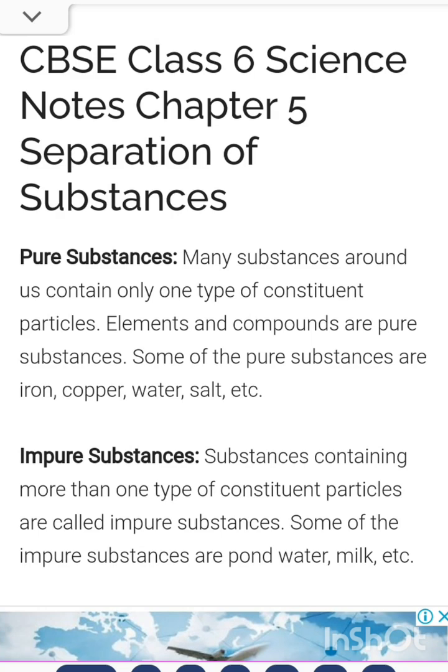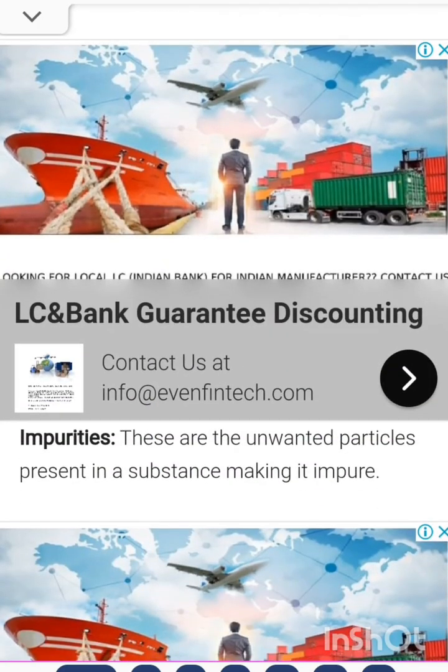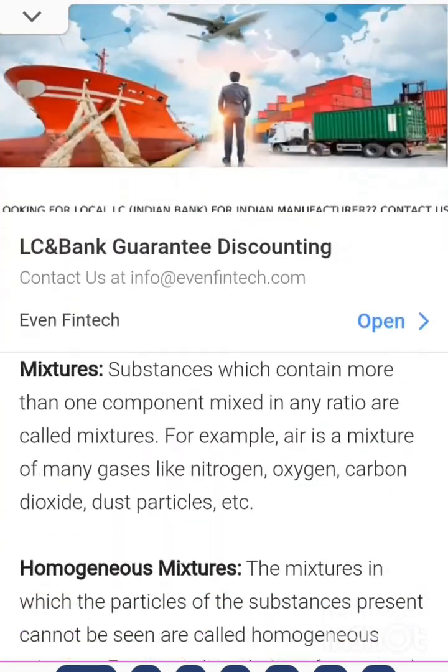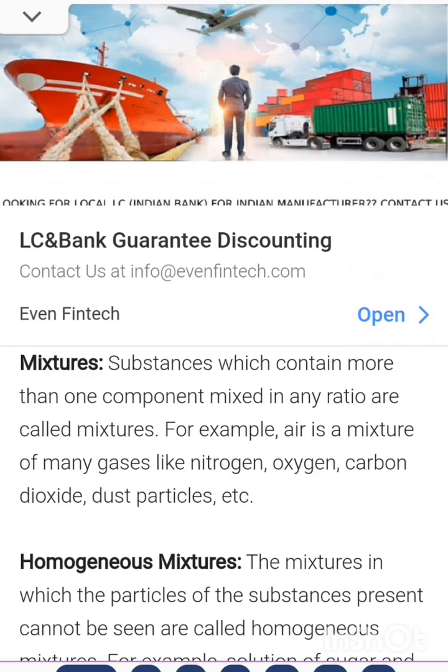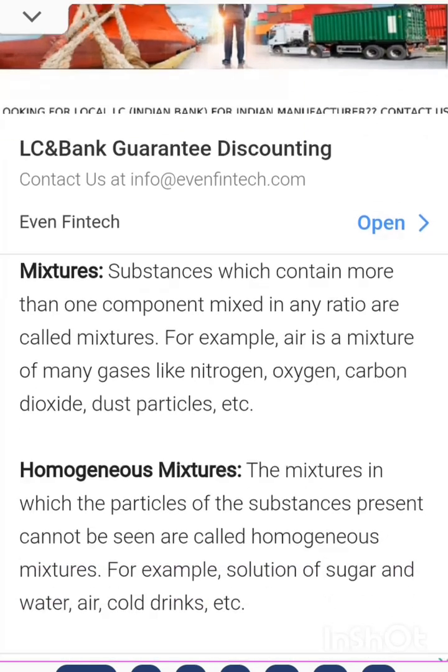Second, you have been given the impure substance. What is the meaning of impure substance? That which contains more than one type of element is called impure substance. The impurity, when the pure substance has another element that is not useful for that particular mixture, is called impurity.